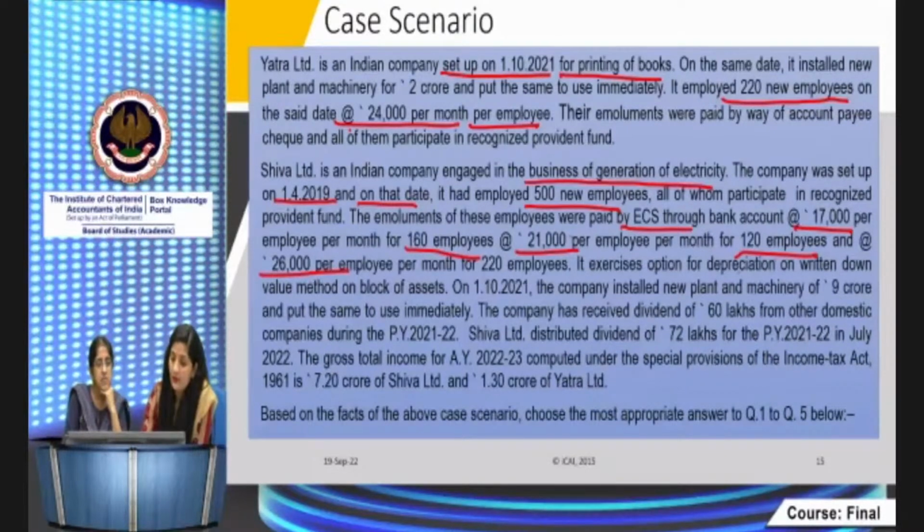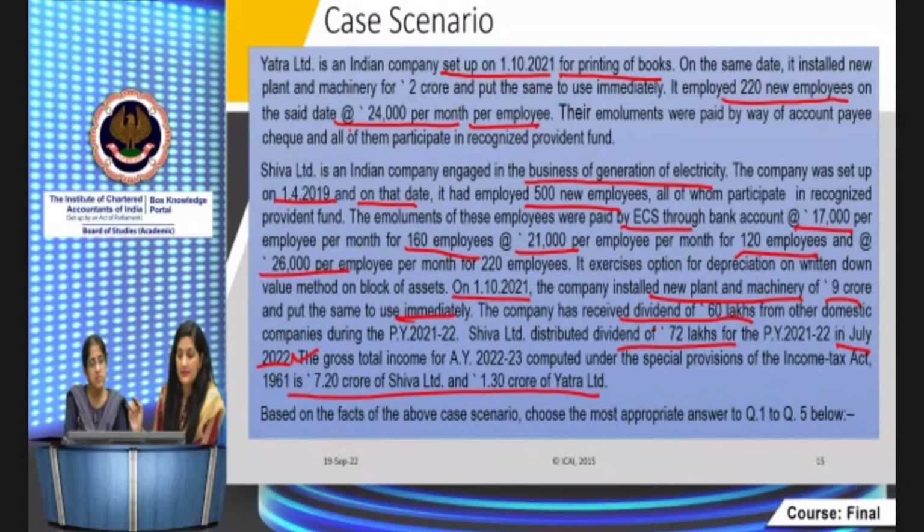As other information, the company installed new plant and machinery of ₹9 crore and put the same to use immediately. The company has received dividend of 60 lakhs from another domestic company during the previous year. Shiva Limited also distributes dividend of ₹72 lakhs for the previous year 21-22 in July 22. The gross total income for AY 22-23 computed in the special provision is given here. The gross total income is already given in the facts of the case scenario.